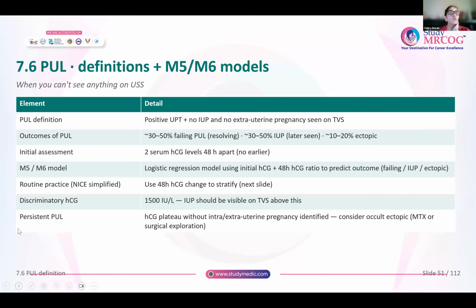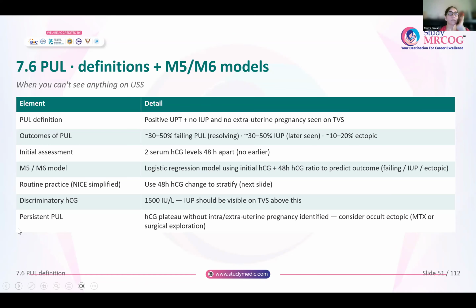Now, what is a pregnancy of unknown location? Whenever you cannot see any pregnancy on ultrasound, but urine pregnancy test is positive. No intrauterine, no extrauterine pregnancy, but pregnancy test is positive. That means this lady has a pregnancy of unknown location. Now, what are the outcomes for these women? 30 to 50% of them, the pregnancies fail. 30 to 50% of them, later on, you will see an intrauterine pregnancy, and 10 to 20% of them turn out to be an ectopic.